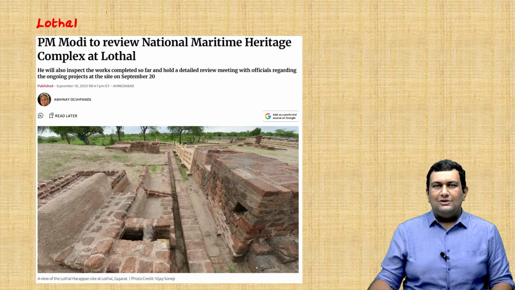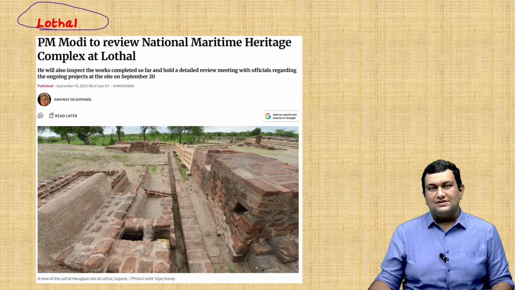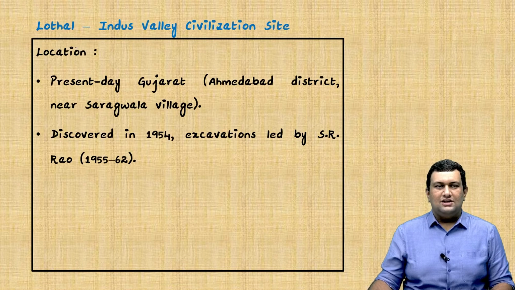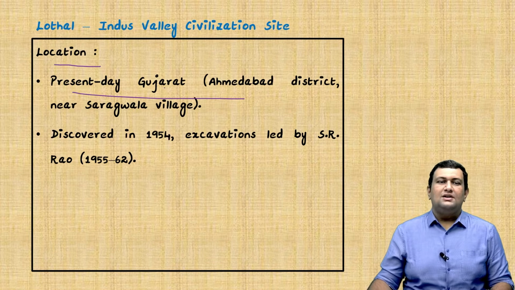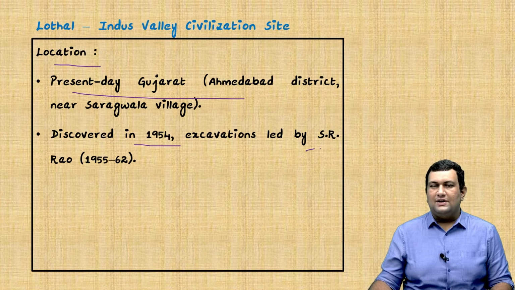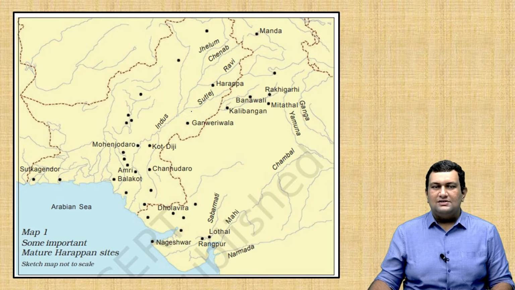In this article, we will be seeing about Lothal. It's a key Indus Valley civilization site. So we'll get into this article. We'll first see about its location. Located in the present-day Gujarat in the Ahmedabad district. It was first discovered in 1954 by excavations led by S.R. Rao. So these are the key Indus Valley civilization city center sites.